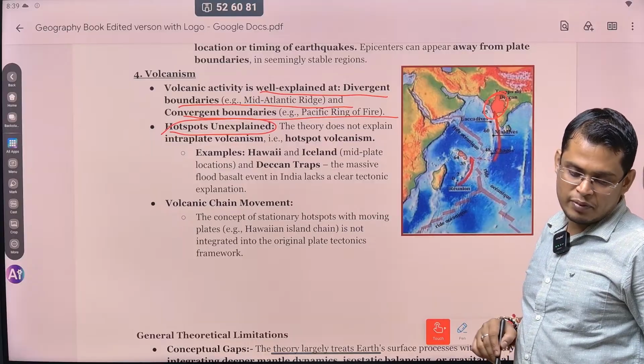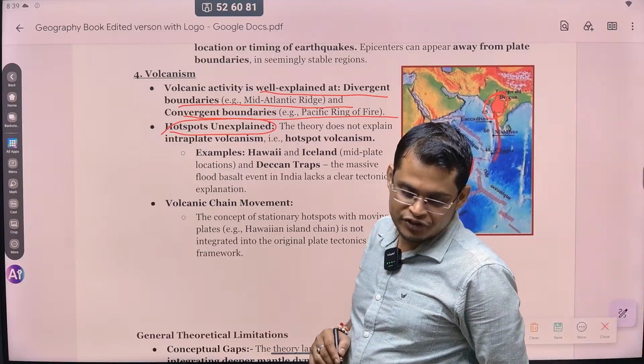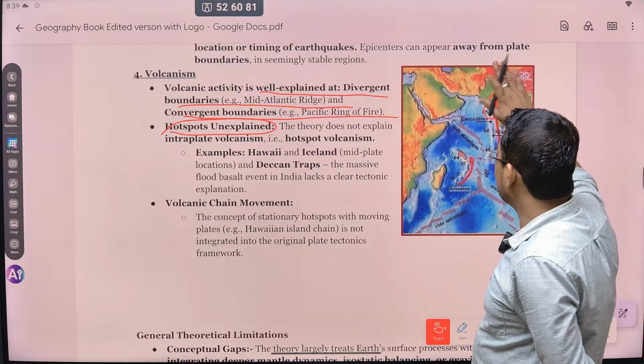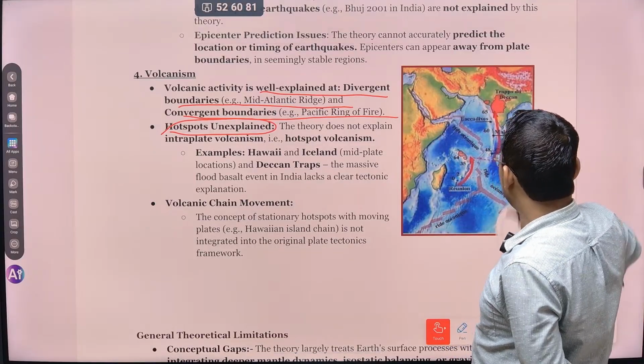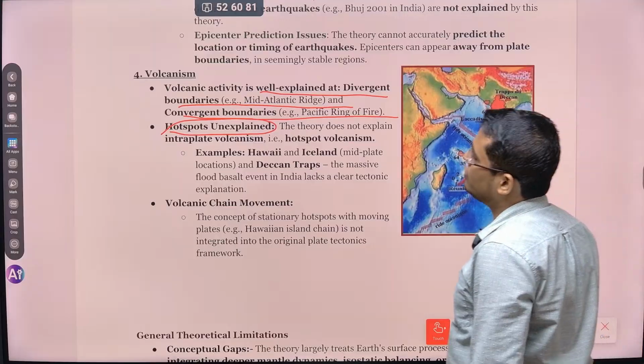जब हम इंडिया के बारे में पढ़ेंगे, मैं आपको बता दूंगा how this hotspot volcano activity is helpful for formation of Deccan Trap. मैंने बोला ना, geography is all about mystery. सब चीज़ों का आंसर आपको अभी नहीं मिलेगा. जैसे जैसे हम आगे बढ़ेंगे, you'll get to know about all these answers.